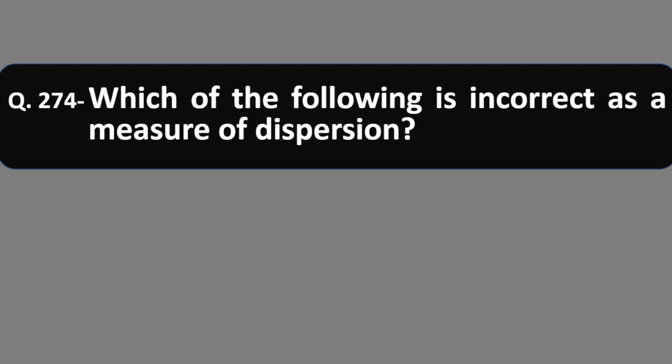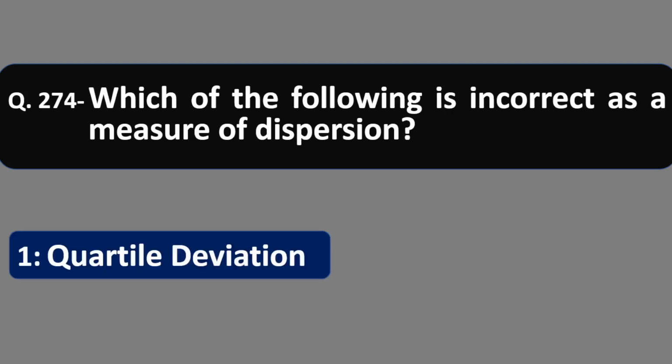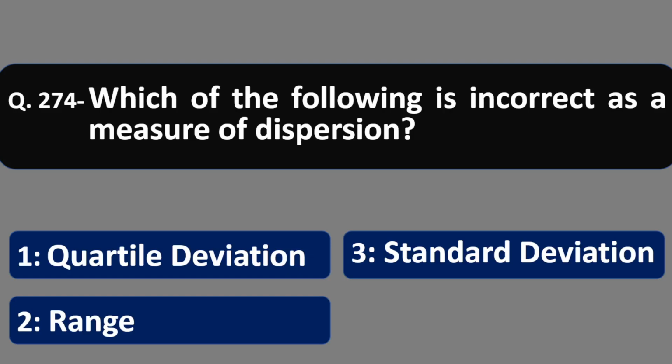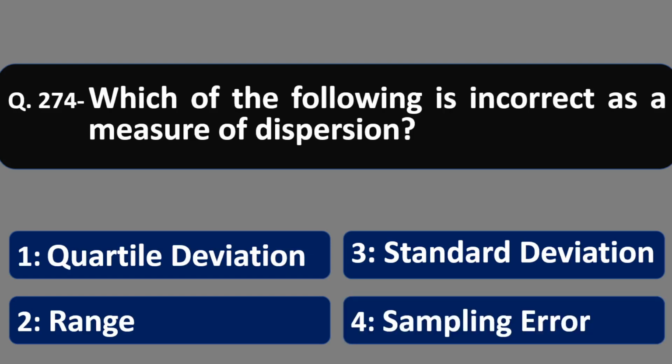Question 274. Which of the following is incorrect as a measure of dispersion? Quartile deviation, range, standard deviation, sampling error. Sampling error is not a measure of dispersion. So option number 4 is correct.